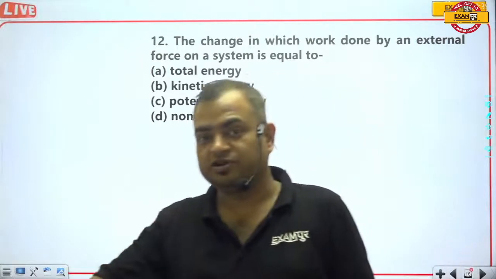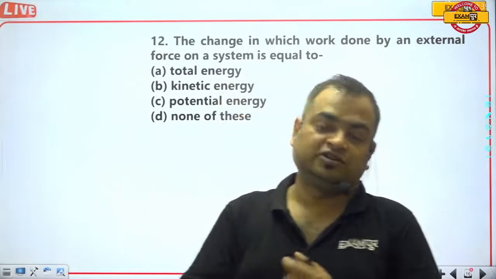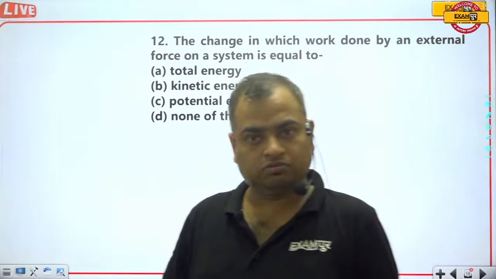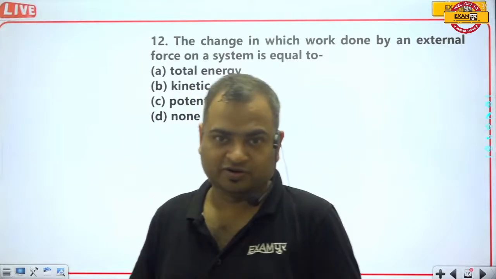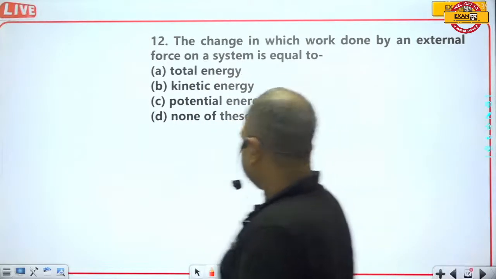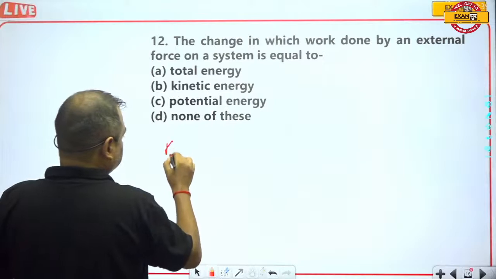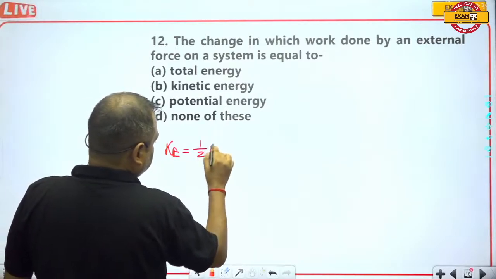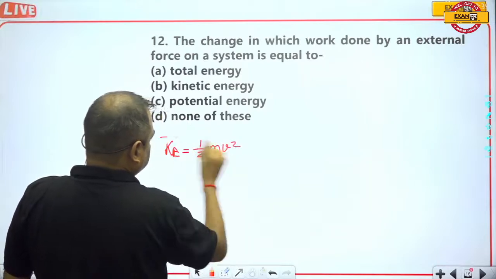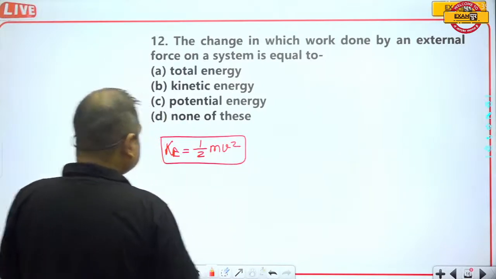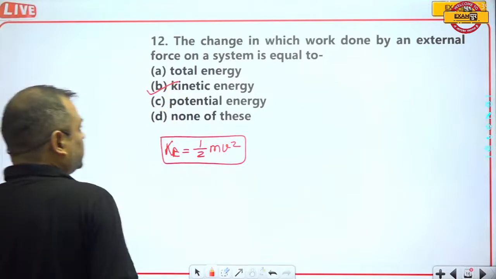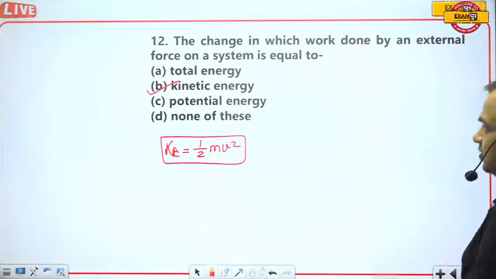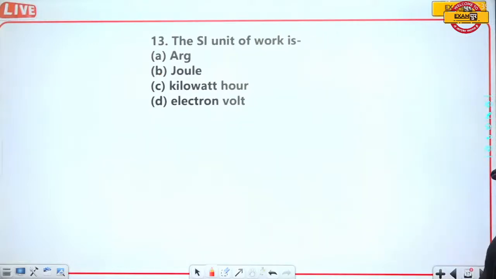If the velocity increases, then the kinetic energy of the body will increase, because the kinetic energy formula is 1/2 mv squared. So option B will be the correct option. Kinetic energy will be changed.